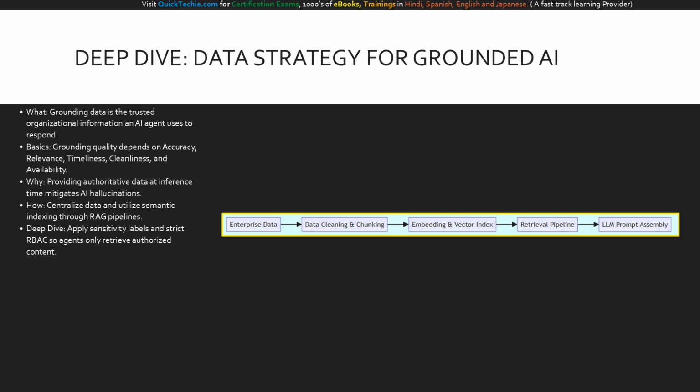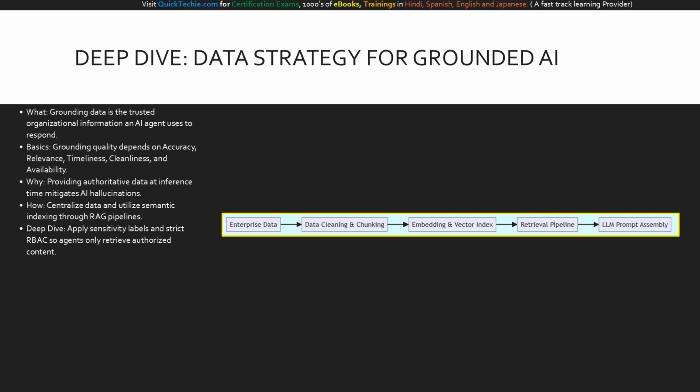Why is grounding so critical? Because supplying authoritative data at inference time is the primary way to mitigate AI inaccurate information and ensure your agents are trustworthy and auditable. How do we achieve this? We organize our data using semantic indexing and retrieval-augmented generation, or RAG, pipelines. Diving deeper, your architecture must respect data sensitivity labels and apply strict role-based access controls so that agents only retrieve and surface information that the specific user is authorized to see.